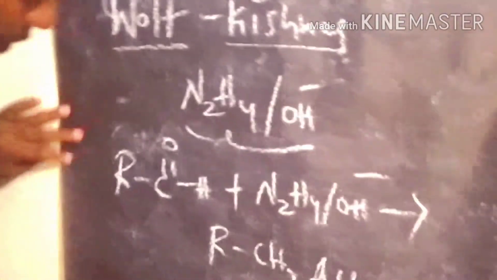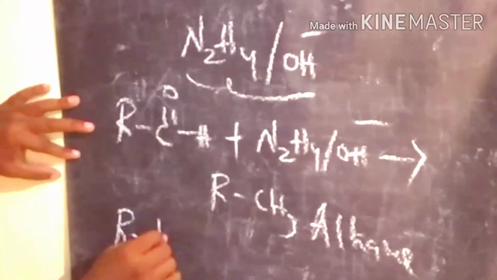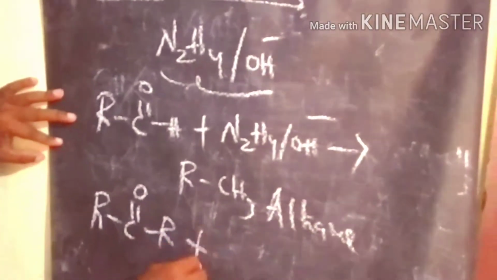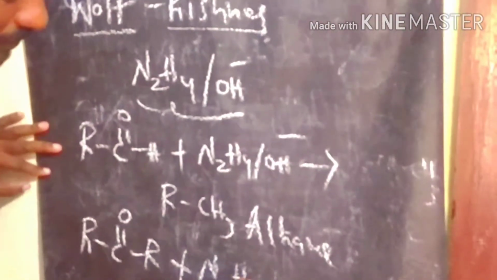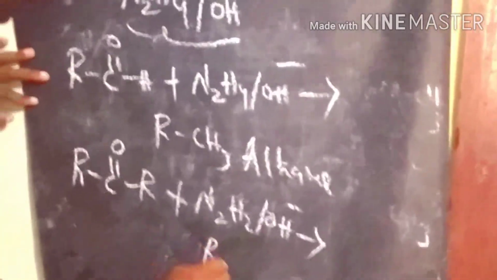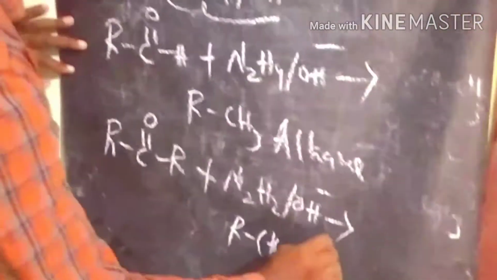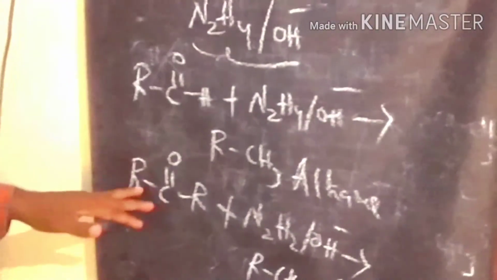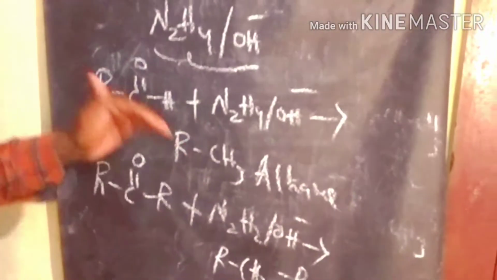Here also, if a ketone reacts with Wolff-Kishner reagent, what is happening here also, we are getting the alkane as the product. Some examples we discussed here.